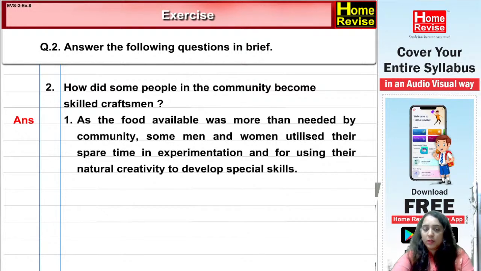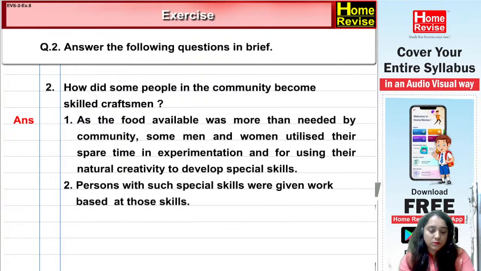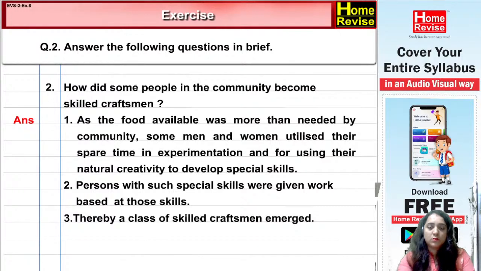Very good, very good. Pay attention. 2. Persons with such special skills were given work based on those skills. 3. Thereby, a class of skilled craftsmen emerged. Okay, so the whole class of skilled craftsmen came into existence. So they used to pay attention only to making things rather than doing the agriculture part.